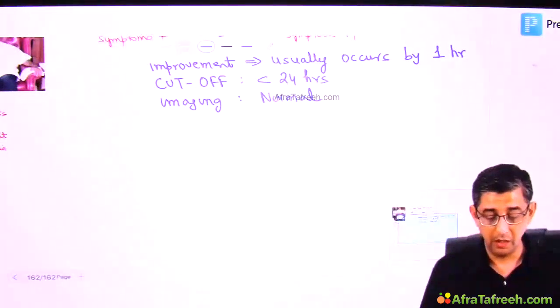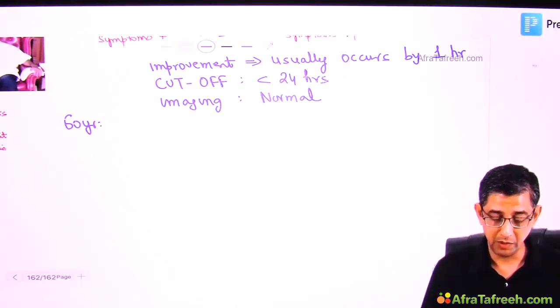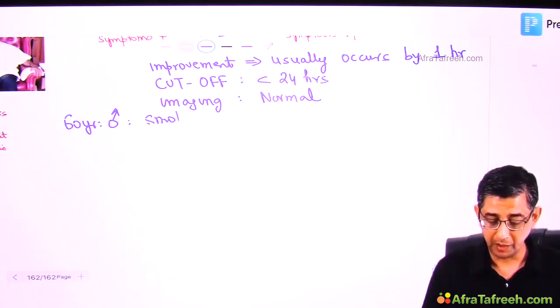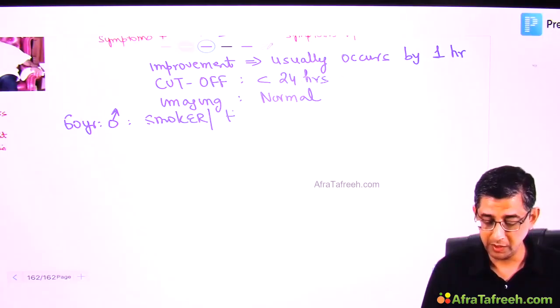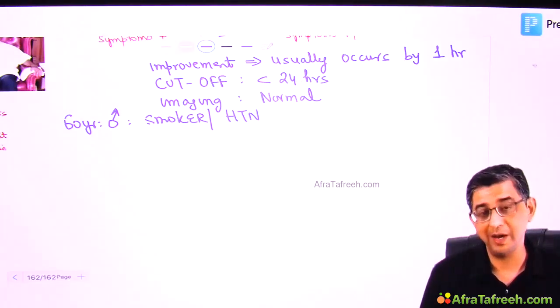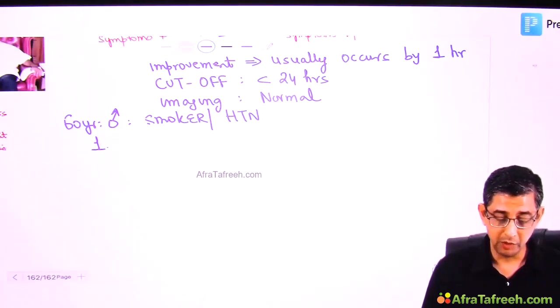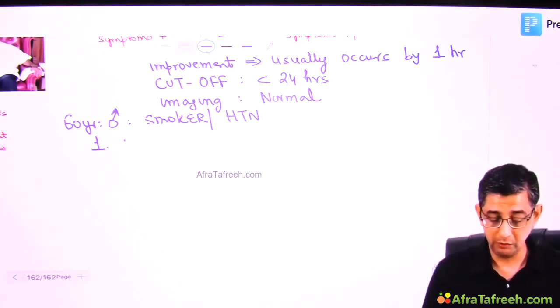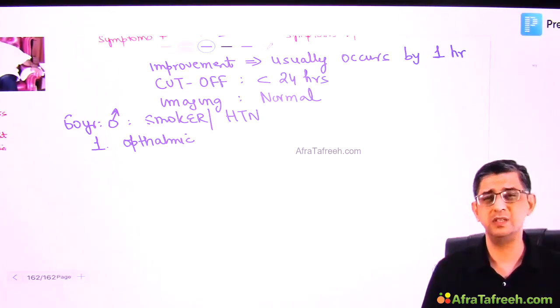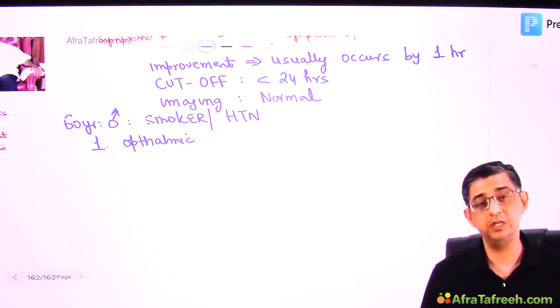So let us now look at how my patient will present. I'm just giving you a scenario of a 60, 70-year-old guy. Traditional risk factors for atherosclerosis are present in this guy. He's a known case of hypertension, non-compliant, and smokes 1 packet of cigarettes every day. He was maybe watching television news. He was watching the coverage with respect to COVID-19, like now the vaccines have been introduced. So he was discussing with his son or grandson about how effective these vaccines will be, and because he's a senior citizen, will he be the first one to get these vaccines?